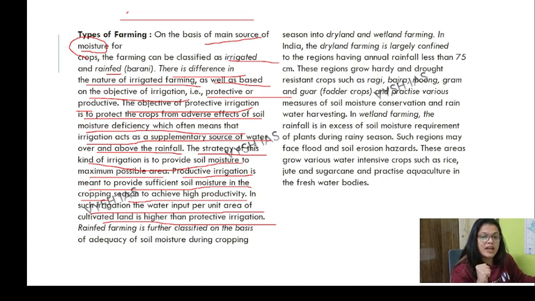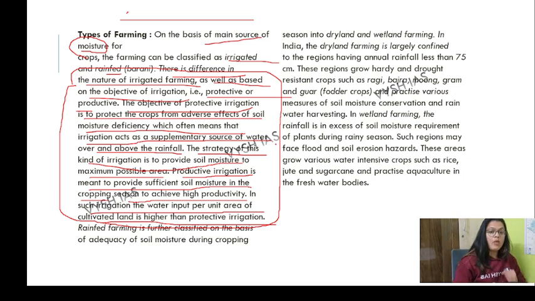Okay, remember this. What protective irrigation basically does is protect your crops from the adverse effect of soil moisture deficiency. It depends on the rainfall, because the more the rainfall, the more it will suffice for your soil.